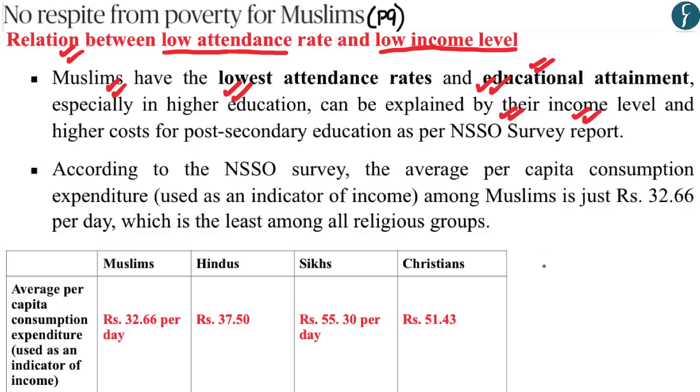And therefore this has become what is called a vicious circle, wherein low education qualification leads to low income level, and this low income level hampers the ability of the Muslim community to attain better educational qualification. And therefore the average per capita consumption expenditure, which is used as an indicator of income, is lowest among Muslims among all the religious groups.